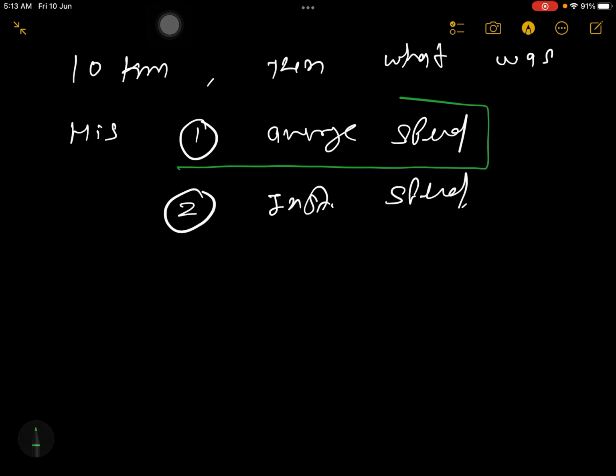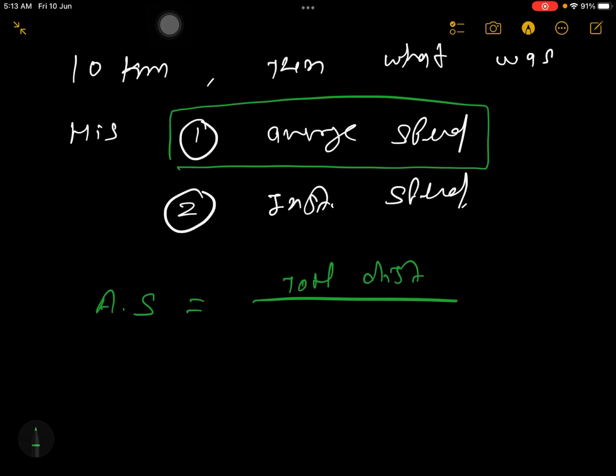Average speed, if you are looking for, then first you understand whatever I have taught you right now about average speed. Average speed means very clear. Average speed, this is nothing but total distance, how much you have traveled, divide by total time, how much you have consumed, total time.